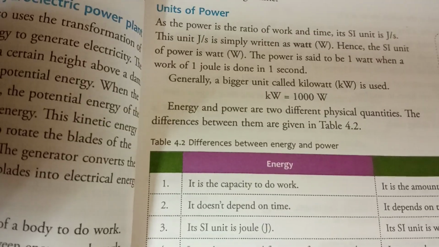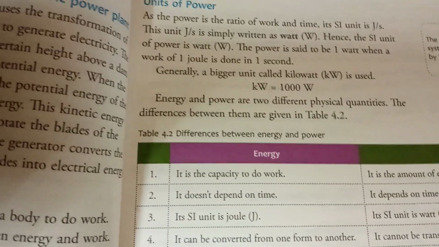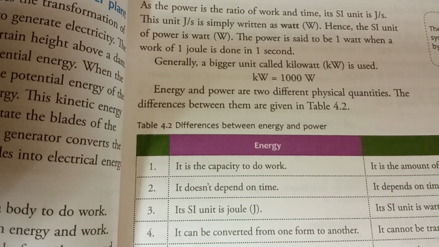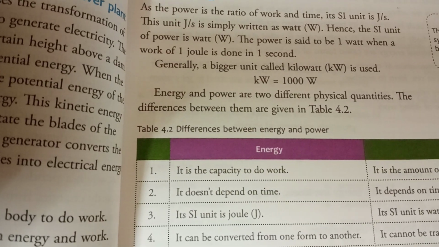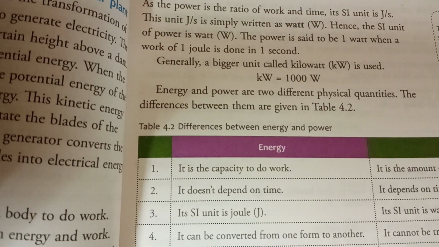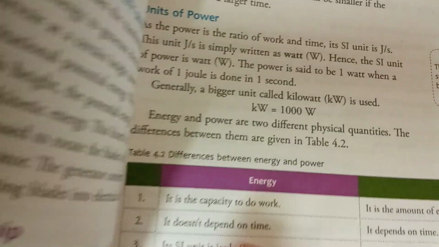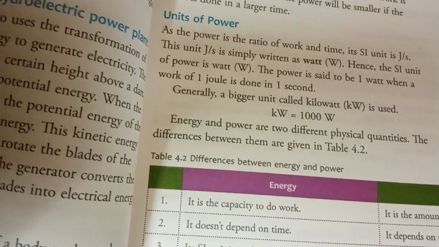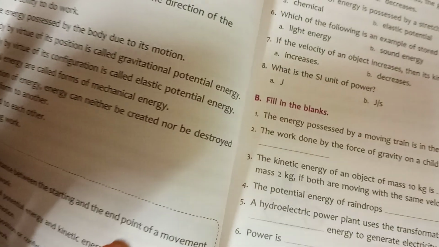We know that the SI unit of power is watt, and the unit of power in the British system is actually called horsepower, and it is denoted by HP. So 1 HP equals 746 watt. Now you can understand, students, what is power, what are the units of power, and what is the difference between energy and power. So read properly, students, and practice all types of numerical problems from this chapter properly.